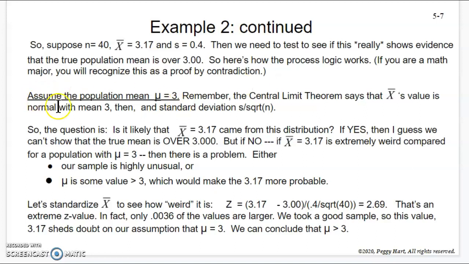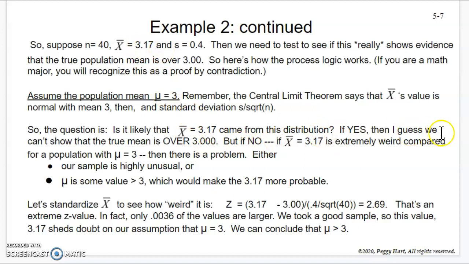What we're going to do is assume the population mean is 3. And then remember, we had the central limit theorem, and it said that the sample mean's value would be normal with mean 3 and standard deviation S over square root of n. You might think back and see that those are a little familiar. So the question is, is it likely that this sample mean of 3.17 came from that distribution?